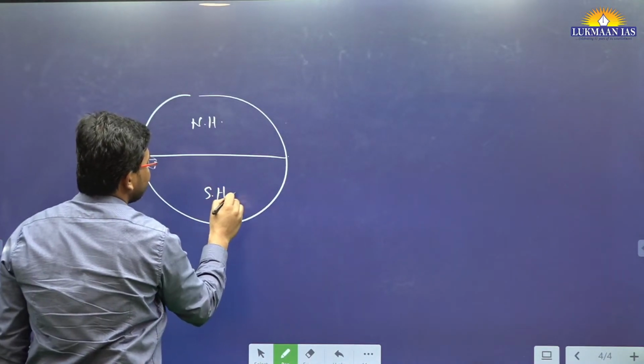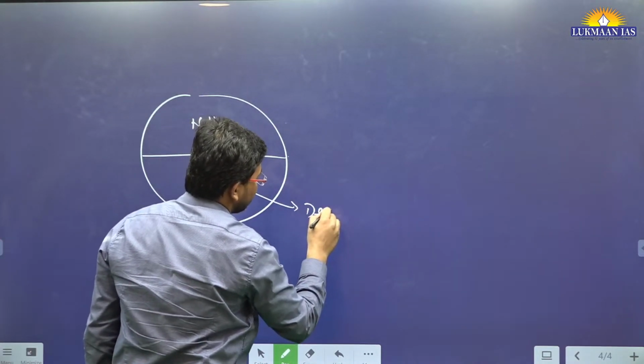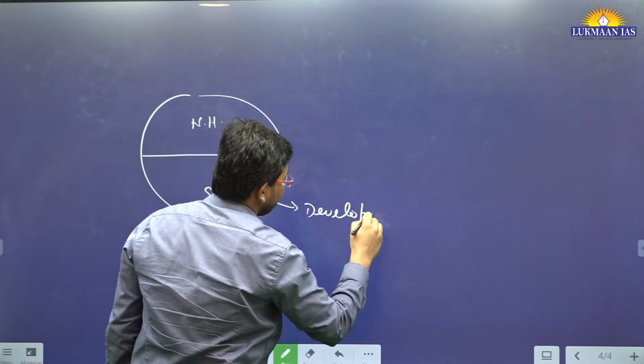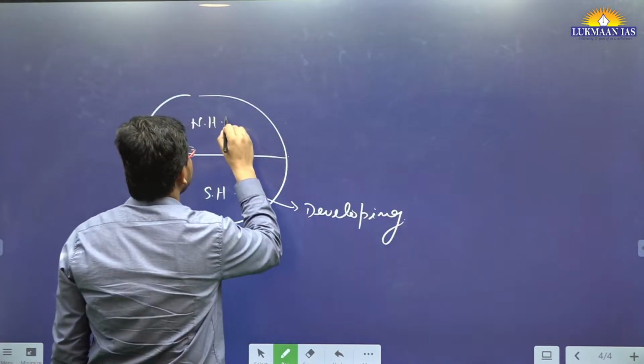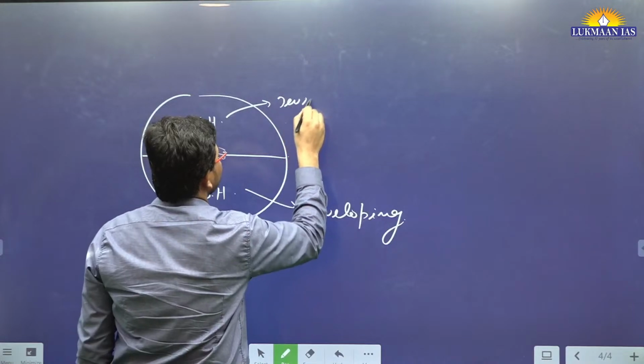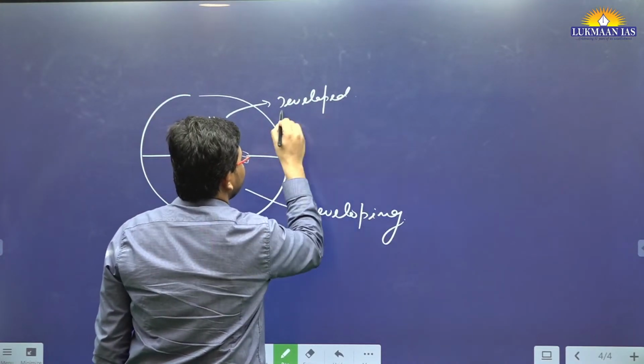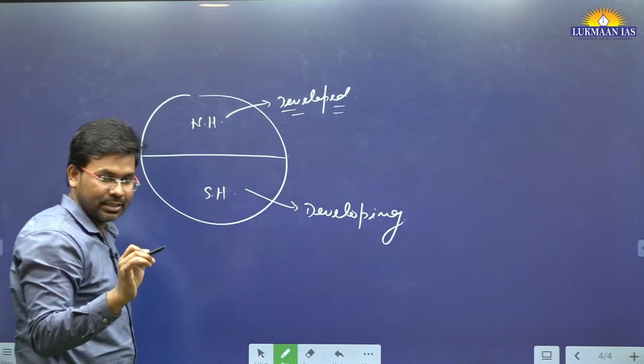Southern hemisphere countries are mostly developing countries, and northern hemisphere countries are mostly developed countries. It is not the case for every country, but generally.